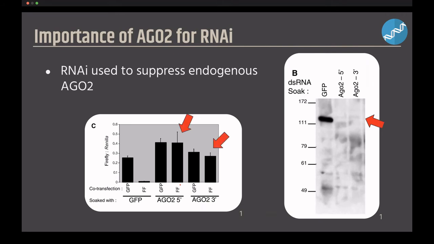Silencing of AGO2 would mean more luciferase in the cells, and the ratio of firefly to Renilla would be higher, considering that the exogenous reporter Renilla luciferase is the same amount. The 5' dsRNA trigger is suppressing AGO2 more than the 3' trigger.